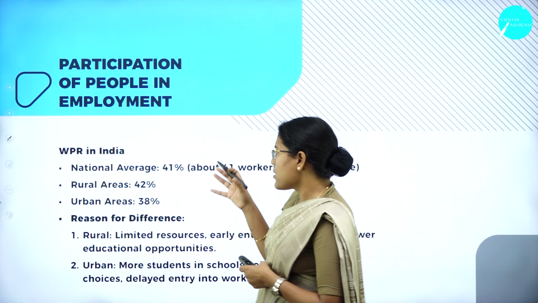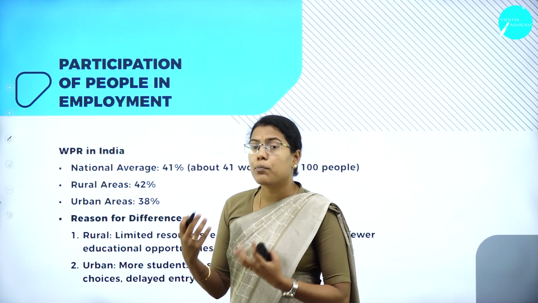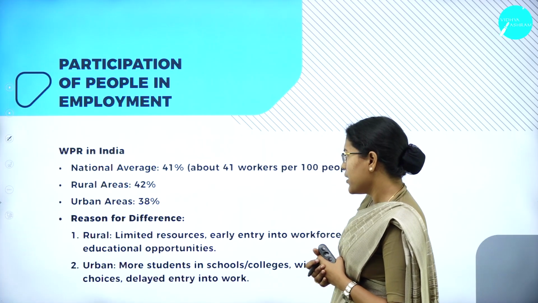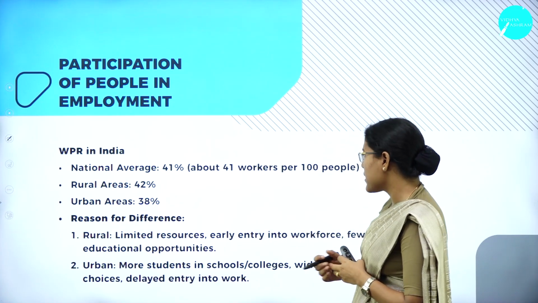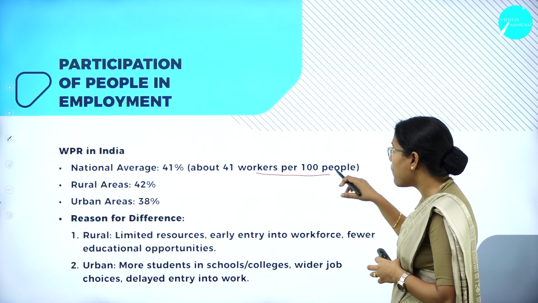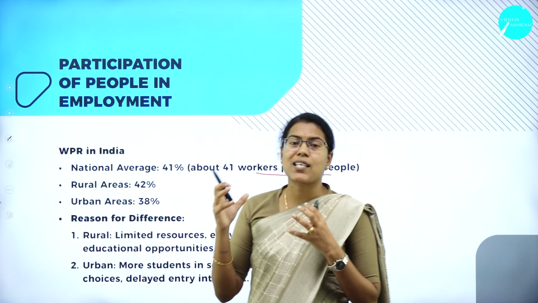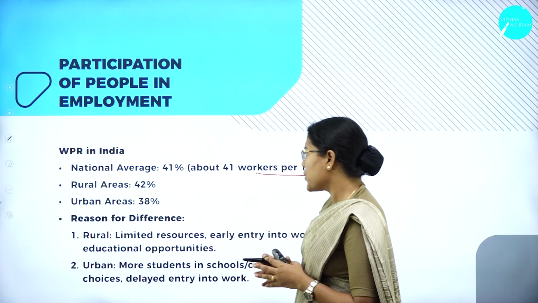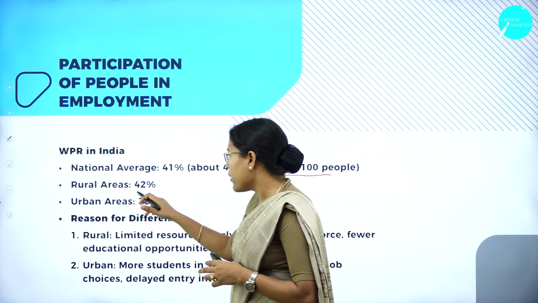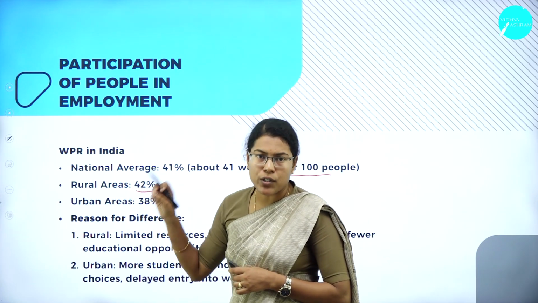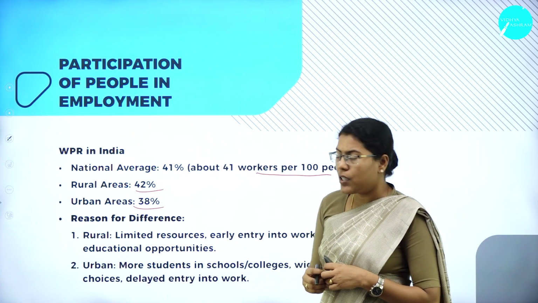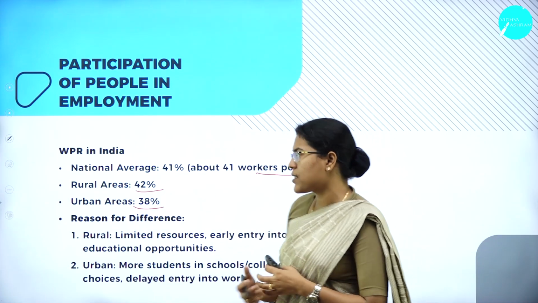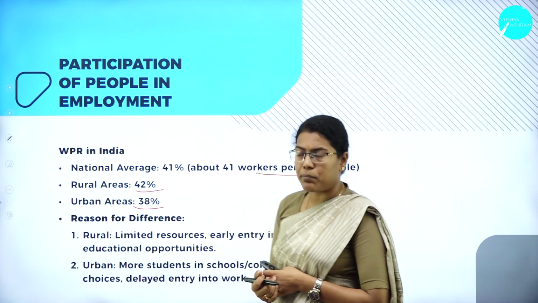Then what is the amount of worker population ratio in India? So on a national average, it is 41%. That means about 41 workers per 100 people are in some kind of employment. So in rural areas, the worker population ratio is 42%, and in urban areas, it is 38%. So what is the reason for this difference between rural areas and urban areas?